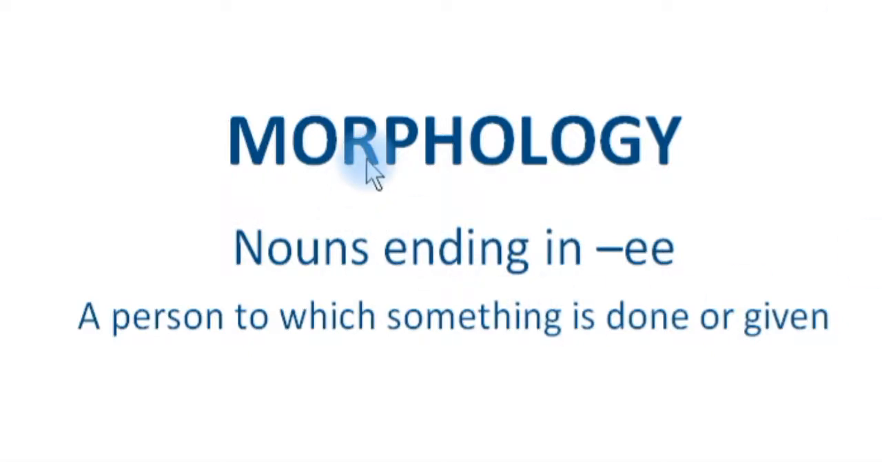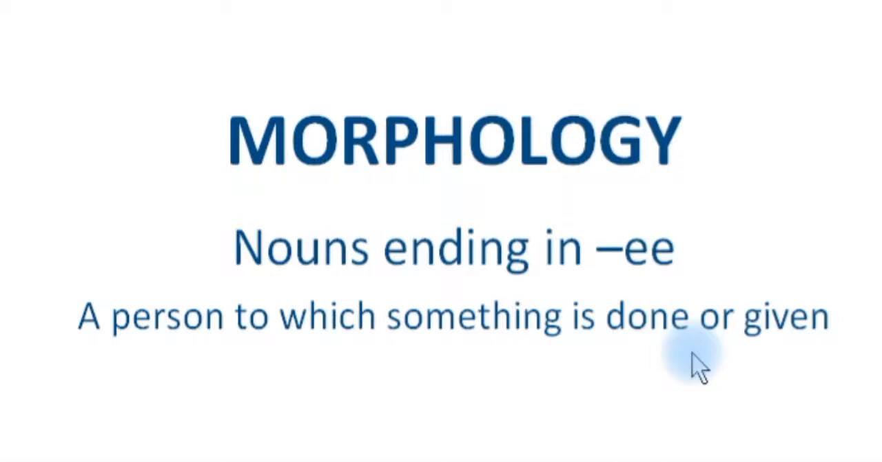In this case, we are going to study a little bit of morphology. Okay, morphology meaning word formation, and in this case, we're going to talk about nouns ending in EE. And when we find nouns like these, that means that it refers to a person to which something is done or given. Okay, that means that that person has a right or is involved in something.